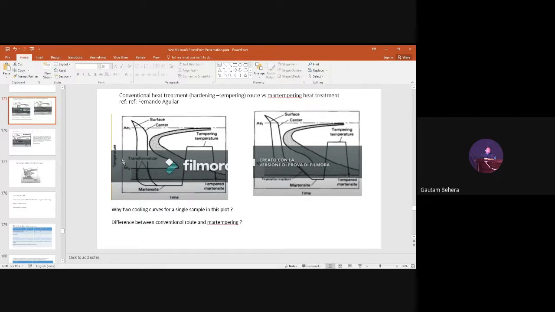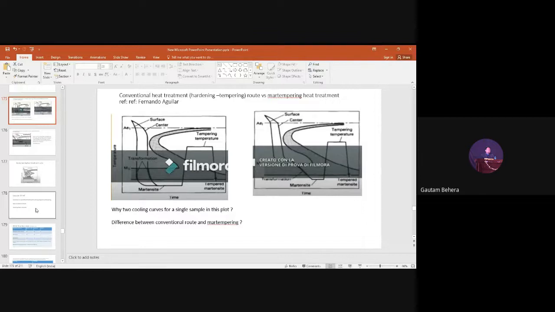Similarly, if I take this point, at this point I have more driving force, right? Because undercooling is high. So nucleation rate is good. But diffusion rate is less because the temperature is very low. So growth rate will be low. So that's why, again, transformation will be delayed, right? I think you people have understood this one. I think I have explained this one 3 to 4 times right now.